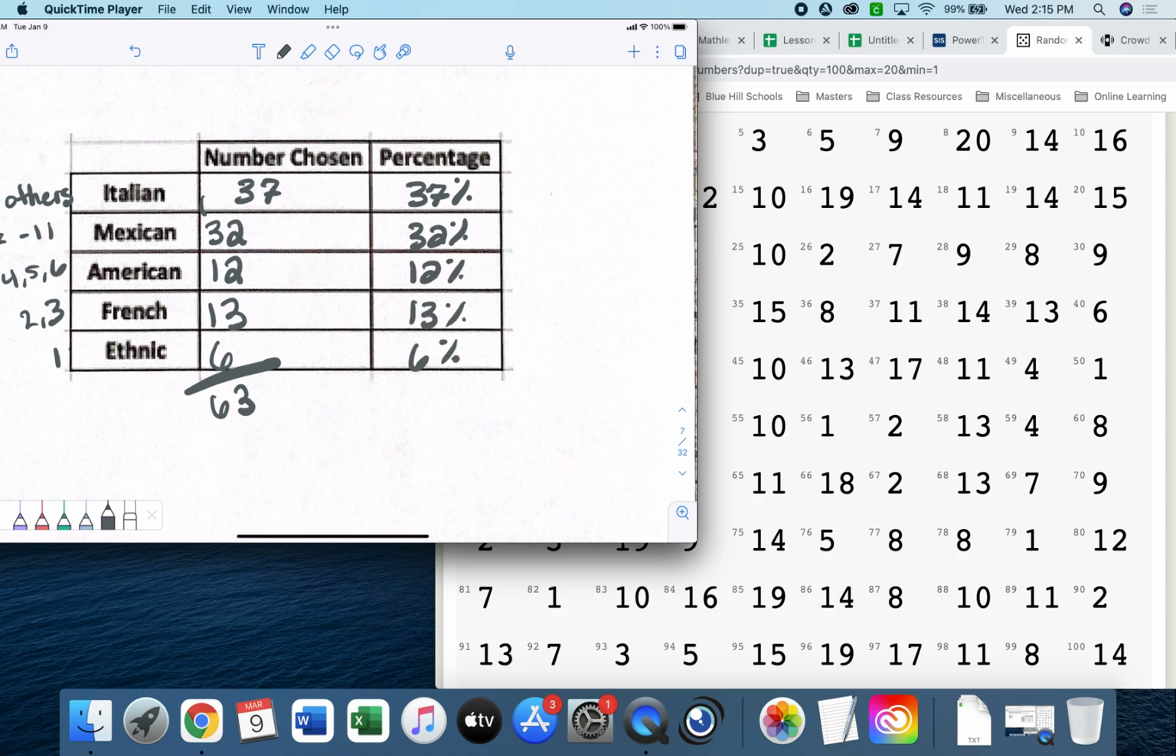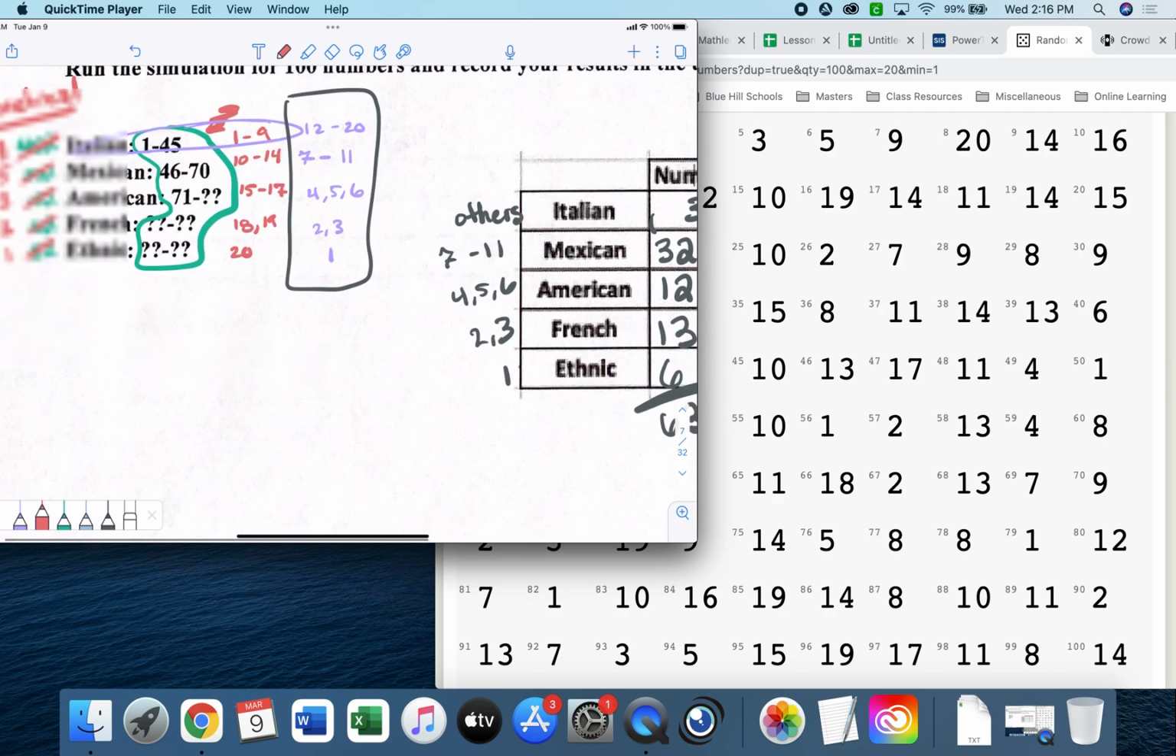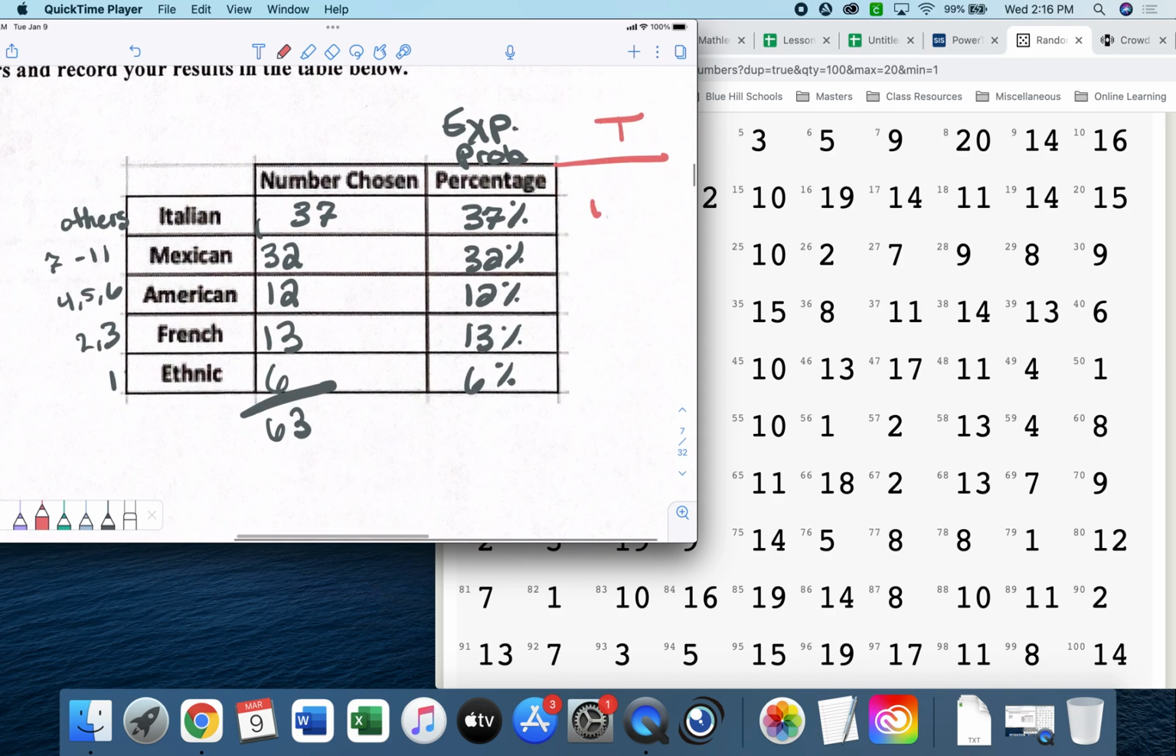Okay, these are called the what? These are the experimental probabilities. Okay, I'm going to put my theoretical right next to them. Theoretical was supposed to be 45%, 25%, 15%, 10%, and 5%. Were we close? Maybe. Kind of. 32 is off by a ways. 37 was off by a ways.